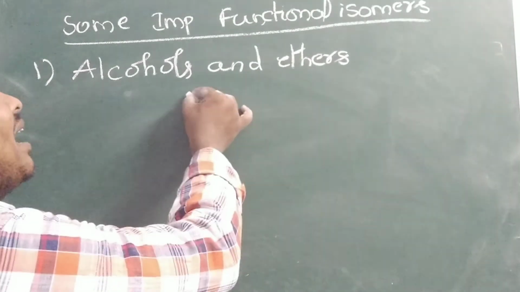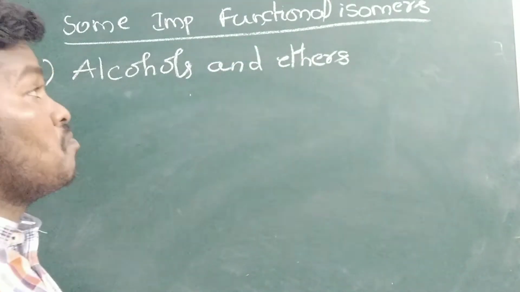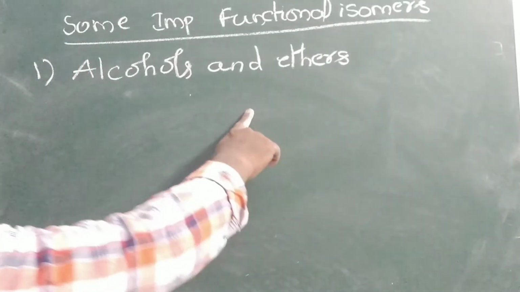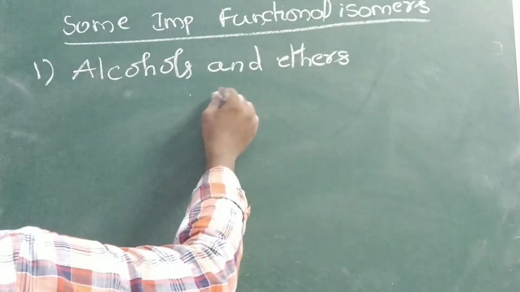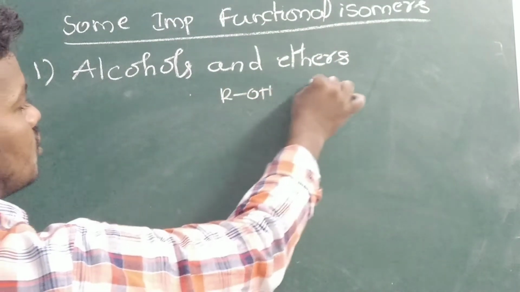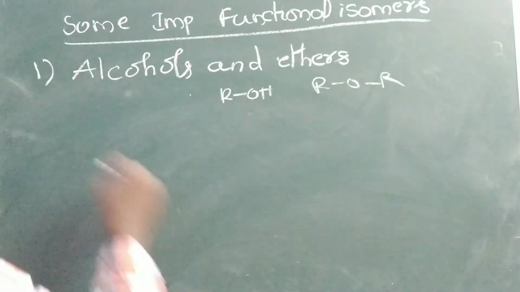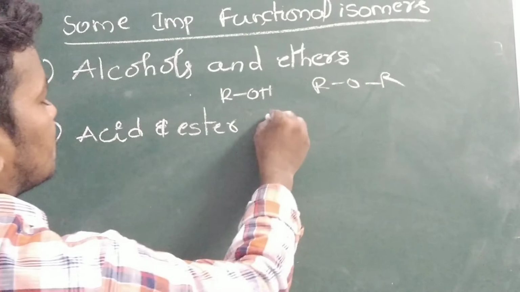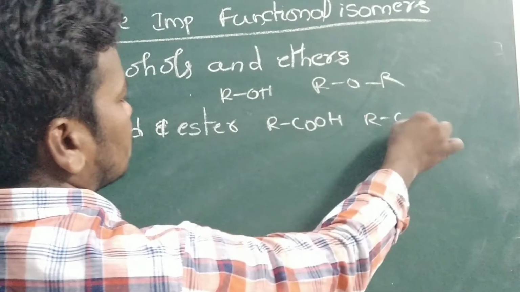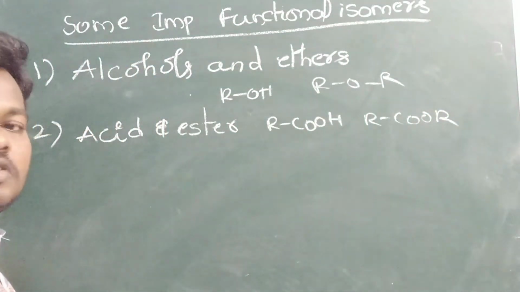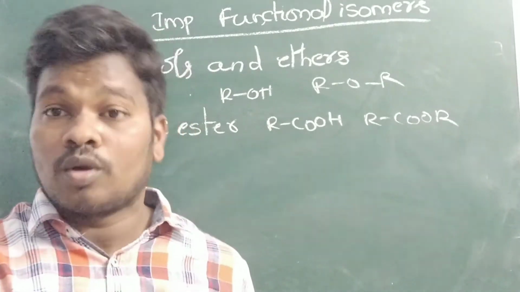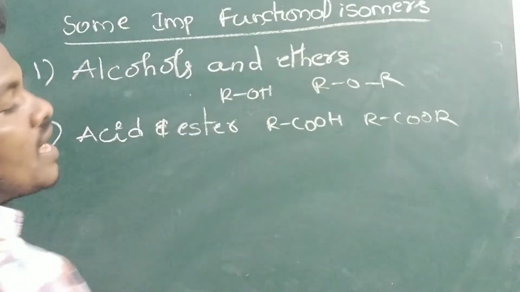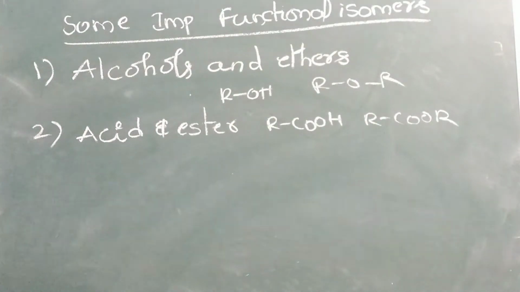Some important functional groups: alcohol is present in one compound, ether in the other. So alcohol and ether, ROH and ROR, are likely functional isomers. Second, acid and ester: RCOOH, RCOOR. It is not confirmed, but chances are more. Whenever you see acid and ester, there are more chances of functional isomers.